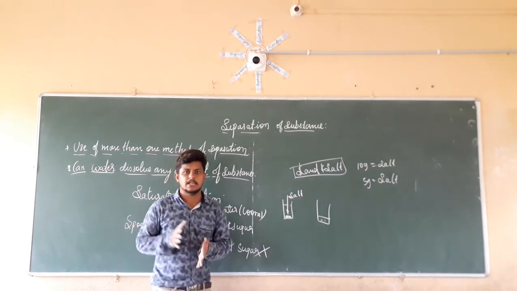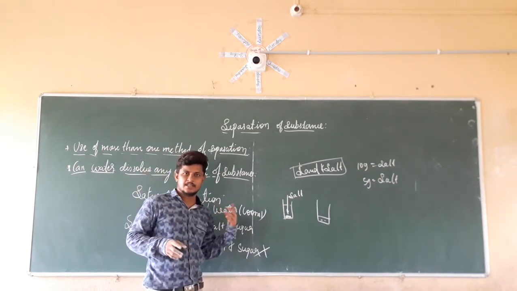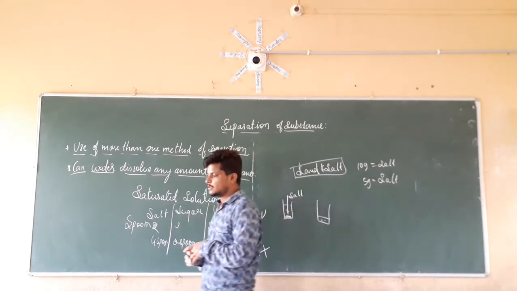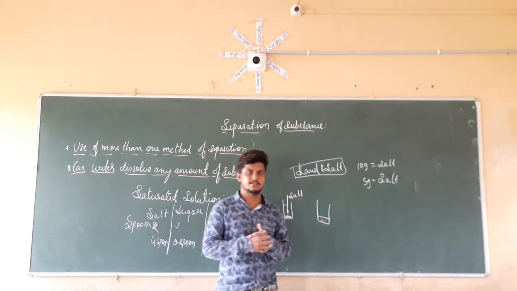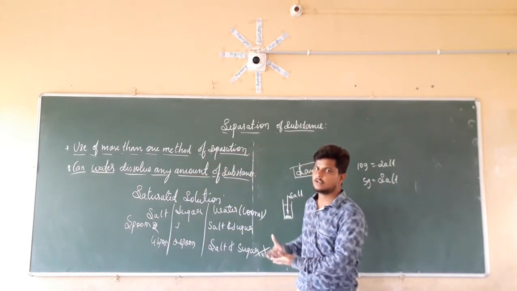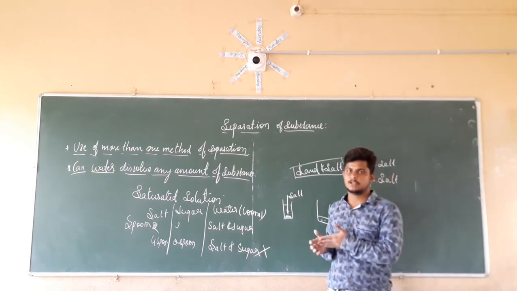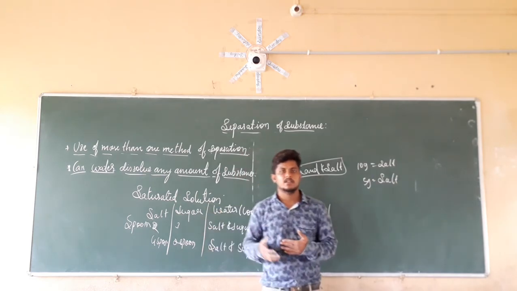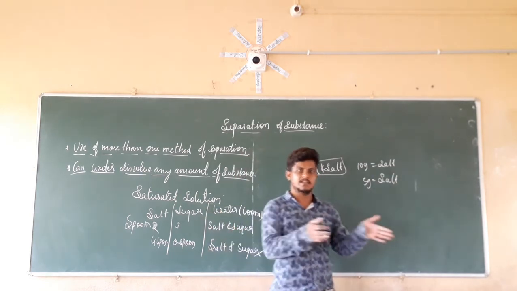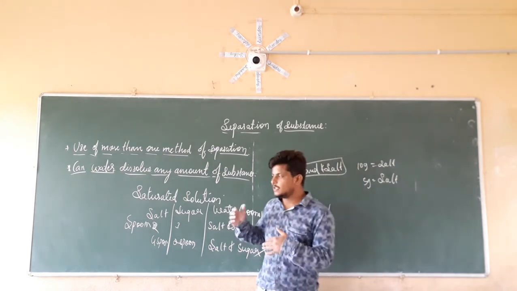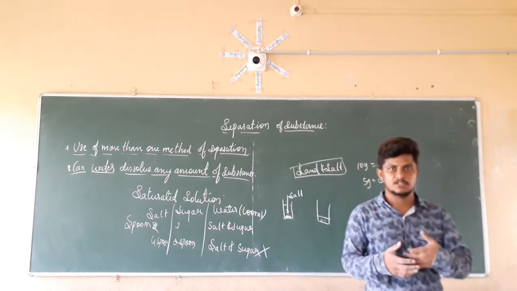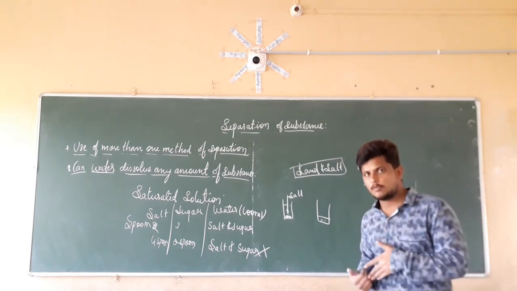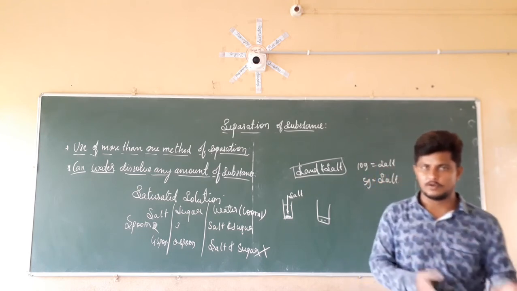Here we are taking water, but if you take different liquids, such as acetic acid, benzene, or carbon tetrachloride, those liquids have different capabilities. They are going to dissolve the salt in different quantities. Water is different from those. So in each and every condition, each substance dissolves in water at different amounts. In the same manner, different liquids dissolve other substances at different quantities.